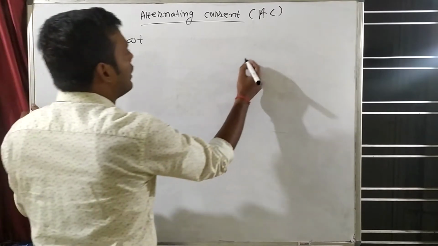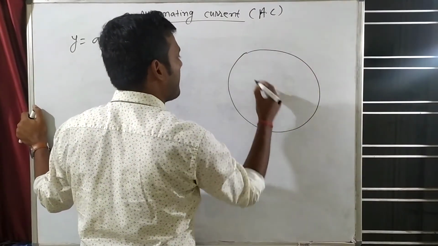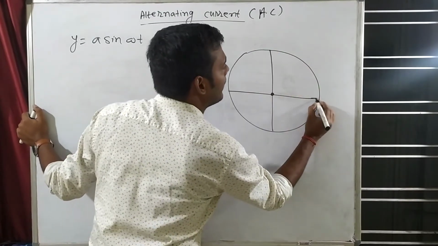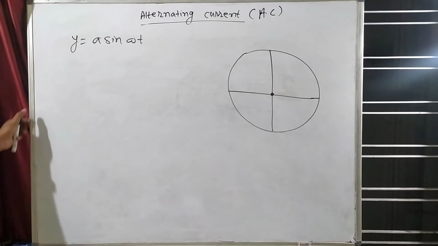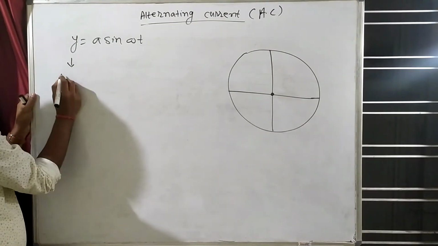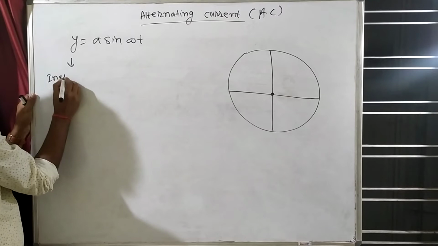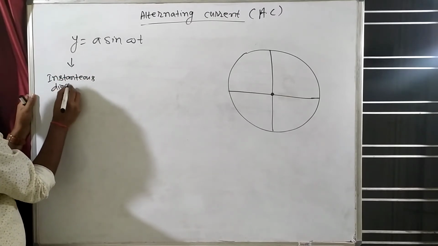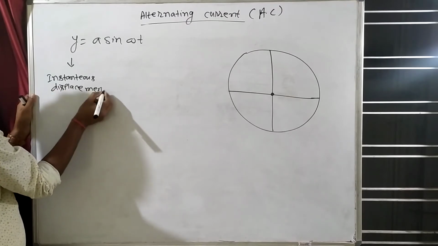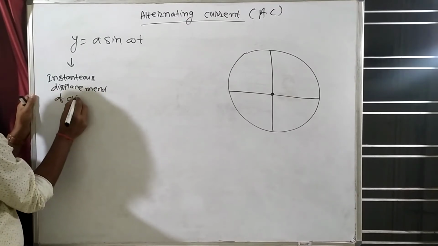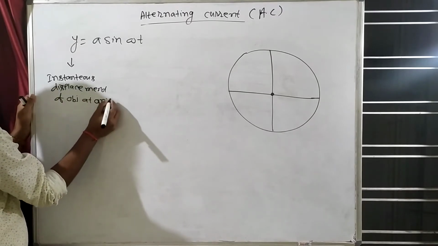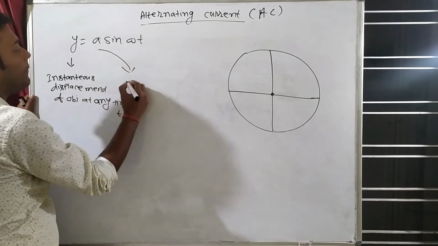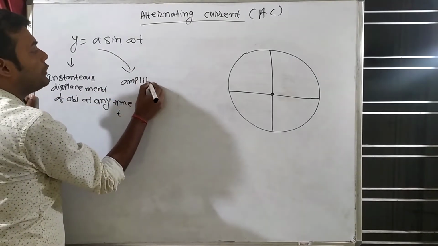For example, suppose that this is a circle, and let's say this is the center of the circle. So what is happening? Y is the instantaneous displacement of the object at any time t. What is A? A is known as amplitude.